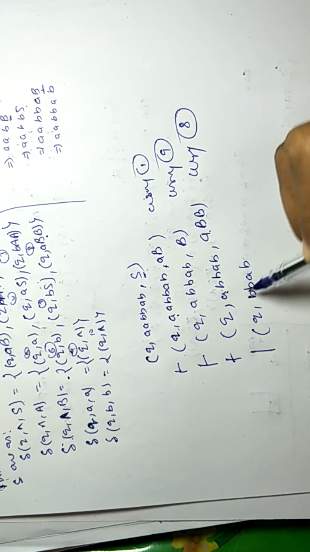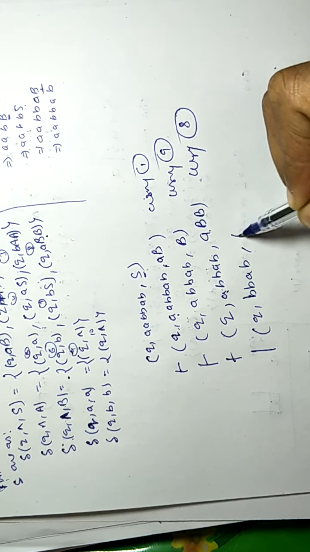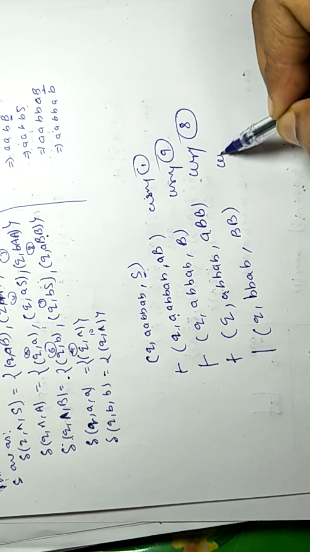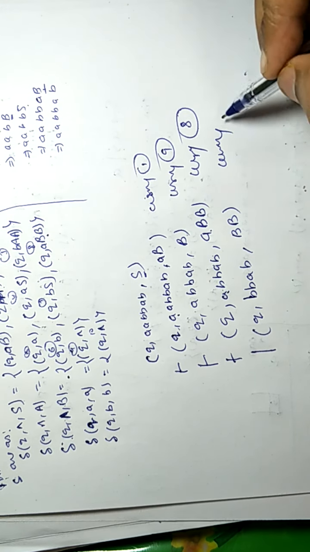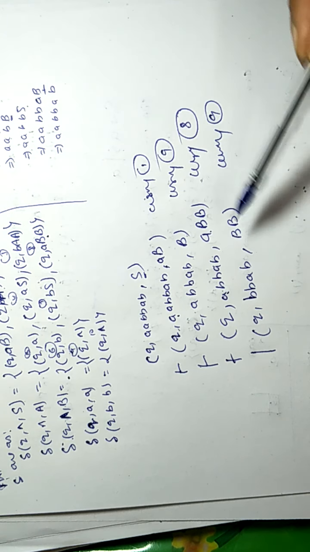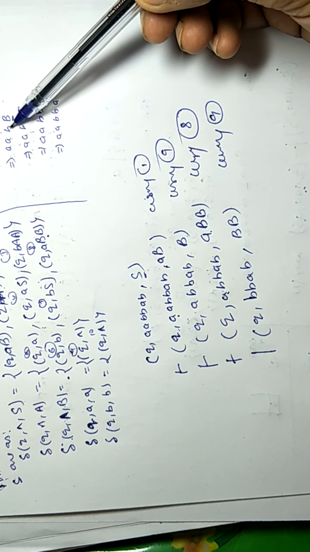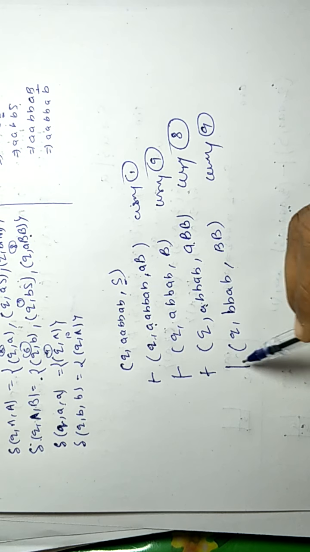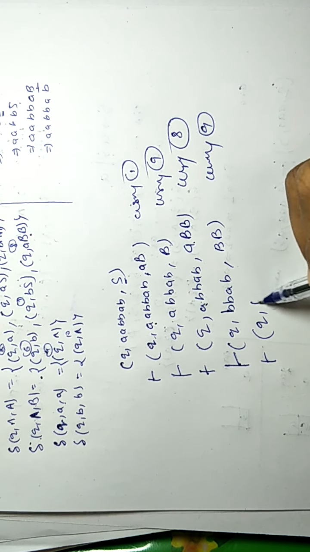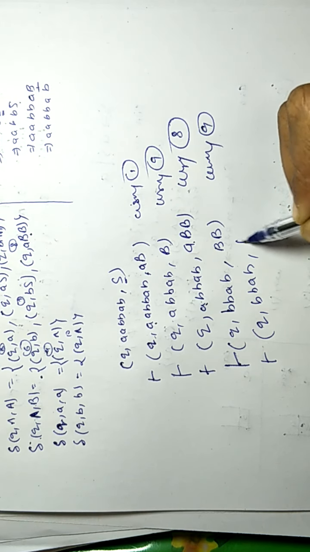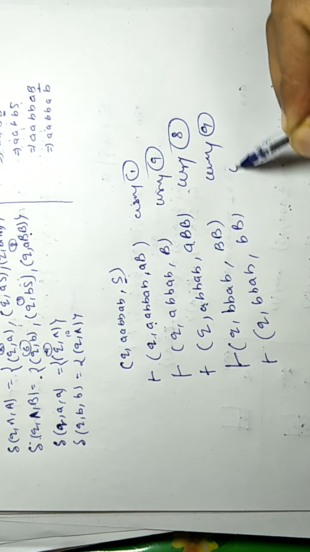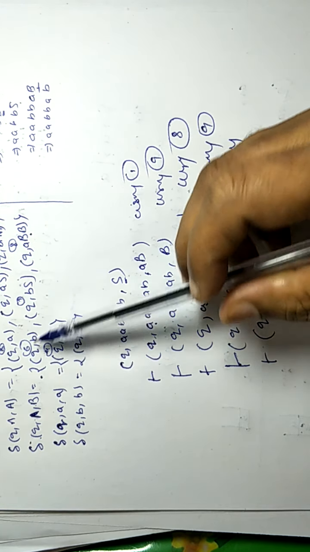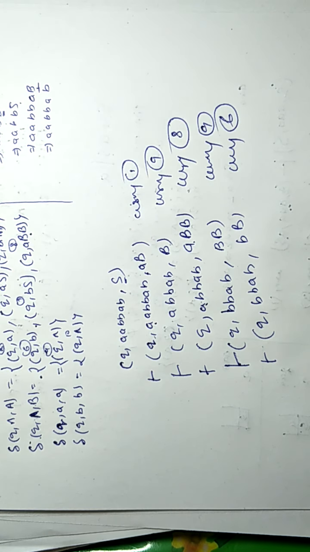Remaining input is bbab. This is capital B, and here we use 9. Now we replace this B by small b, using 6.